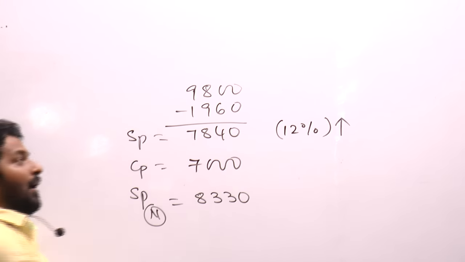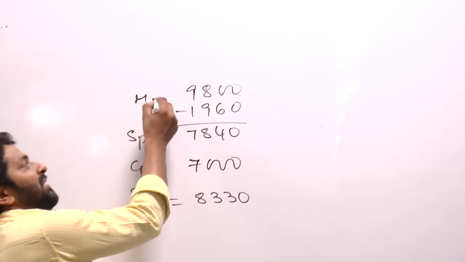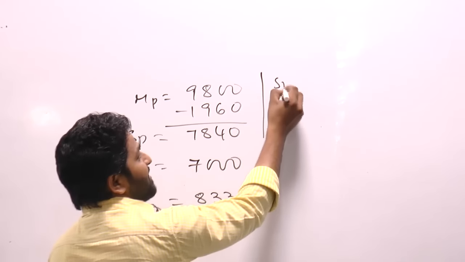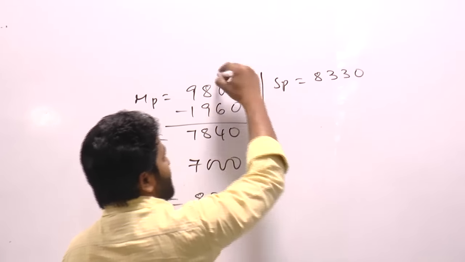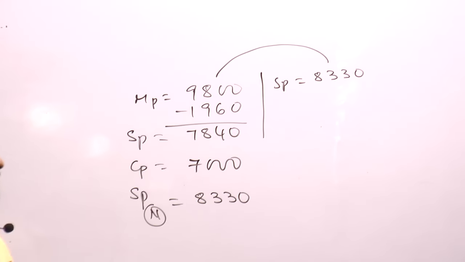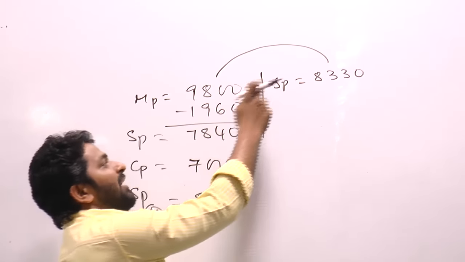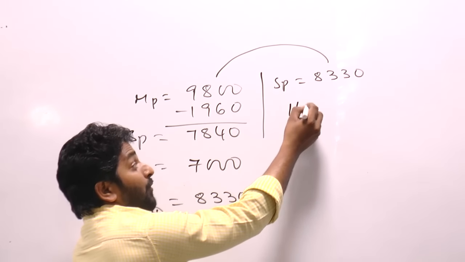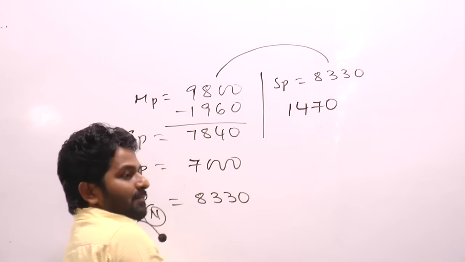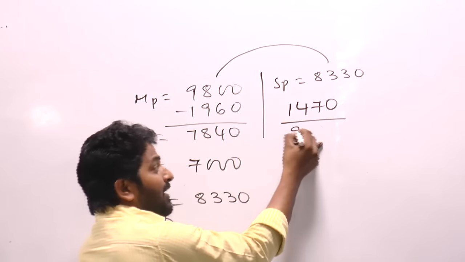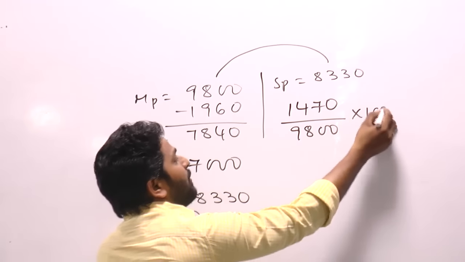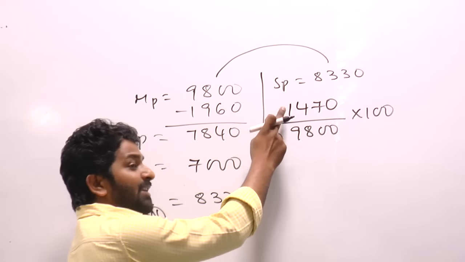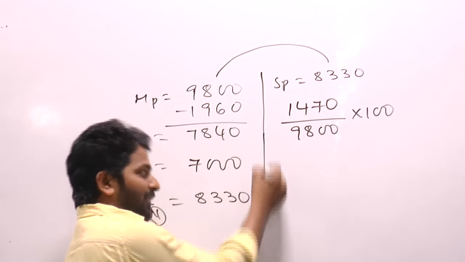Correct? And your actual market price is 9,800. But now you are expecting a selling price of 8,330 rupees. So how much must you subtract from 9,800 to make it 8,330? You need to subtract 1,470 rupees out of 9,800, into 100. This is what you need to calculate: discount percent. You need to give a discount of 1470. Discount percent is always calculated on market price.